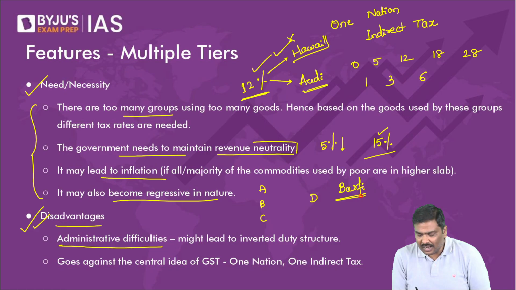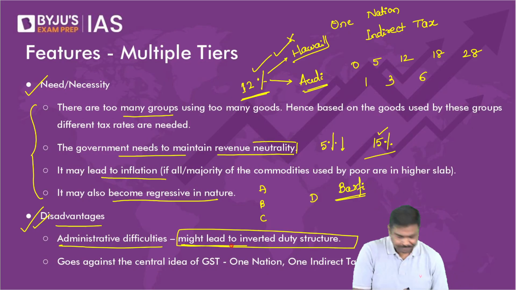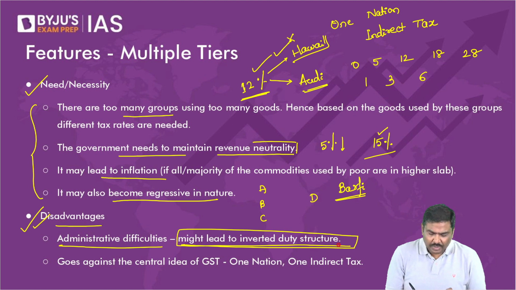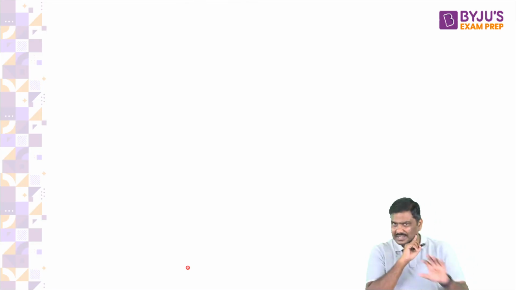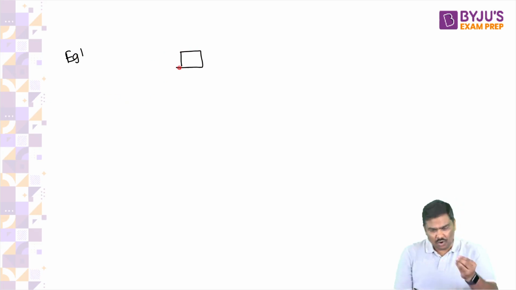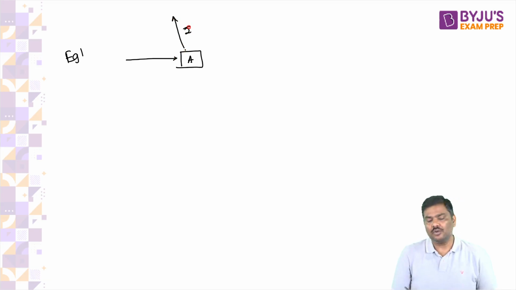Now there is a term that I've written here. Please understand, there is a term I've written, inverted duty structure. Now what do you mean by inverted duty structure? Please understand this very carefully. Example 1, you are a manufacturer. Let's say you are A. You will purchase certain raw material. You will pay GST of 10 rupees.